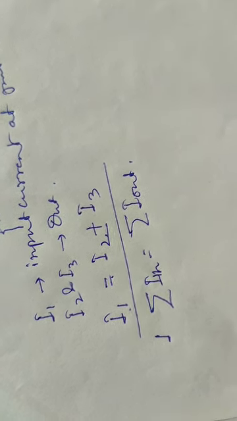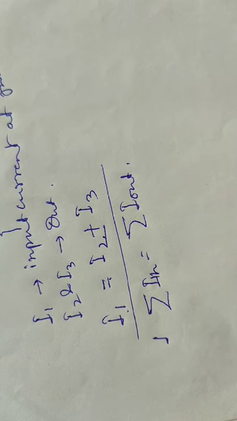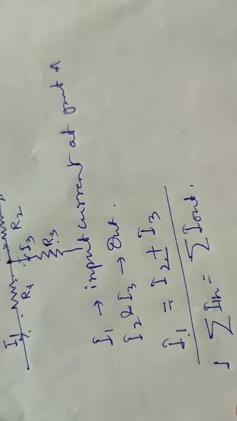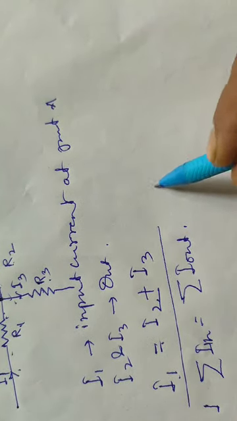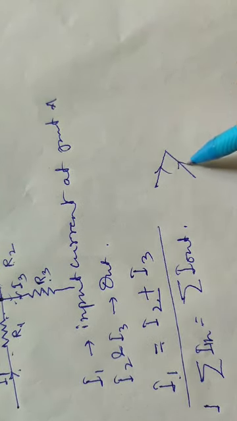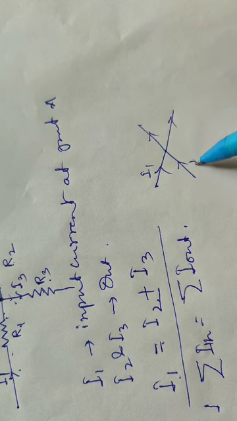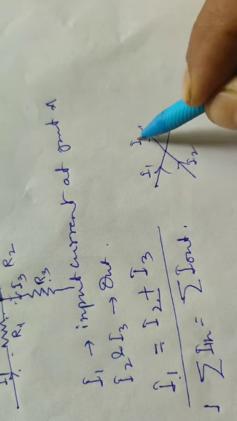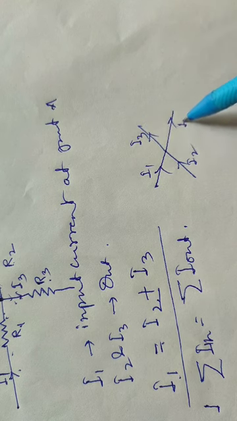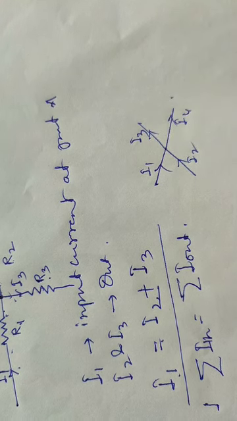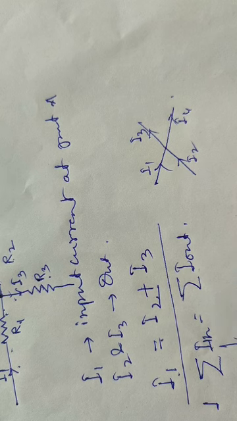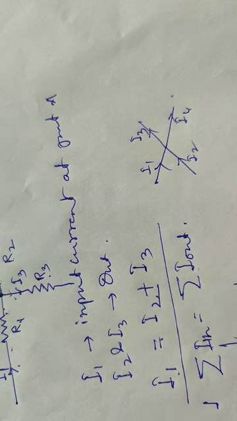Therefore, Kirchhoff's first law states that the total current coming towards a junction is equal to the total current coming out of the junction. Let the currents be I1, I2, I3, I4. Then I1 plus I2 is equal to I3 plus I4.